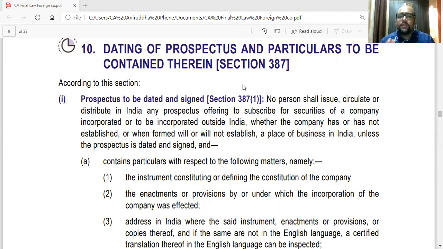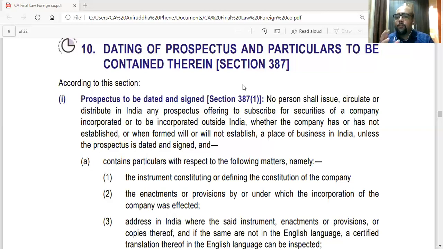So it has to be true. It should not state any untrue facts. And all the liabilities, civil liabilities, criminal liabilities for issuing an untrue prospectus or deceiving the public to invest in your company or defrauding them will be applicable to even a foreign company prospectus.